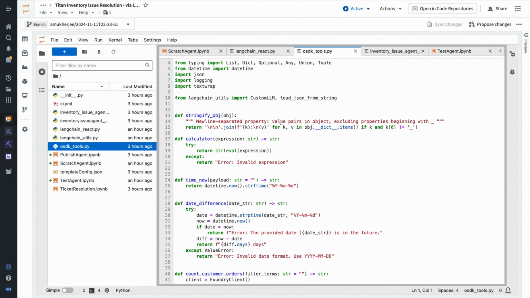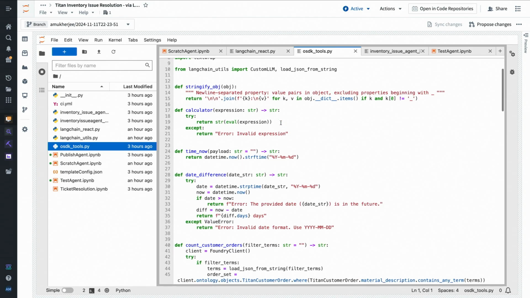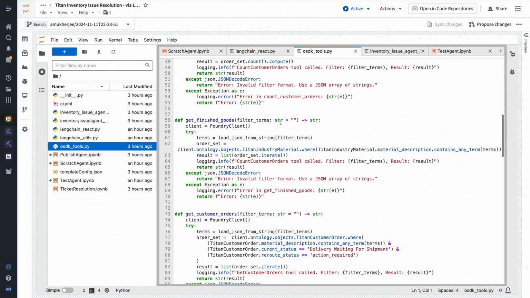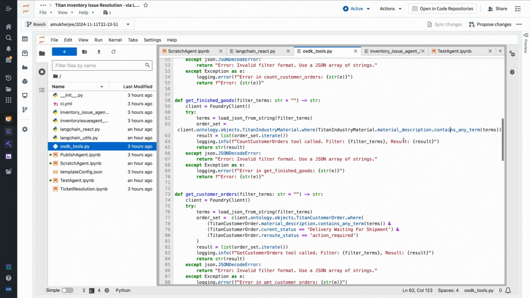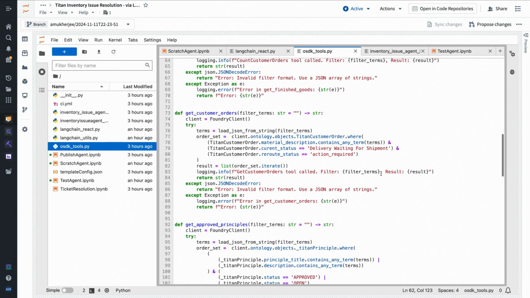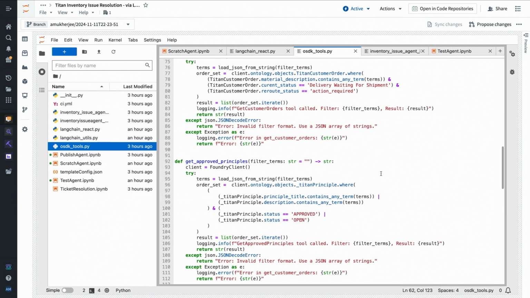So, we'll have some basic tools that are just based on Python packages. But we might also want to do things like get relevant finished goods using a term search against the Ontology SDK, right? We can also write more sophisticated tools using CodeGen if we want. But we basically have created a mirror of a number of these tools using the Ontology SDK, full breadth of what's available there.